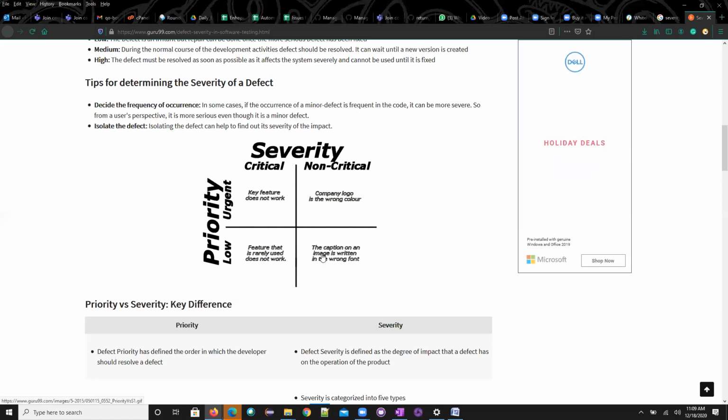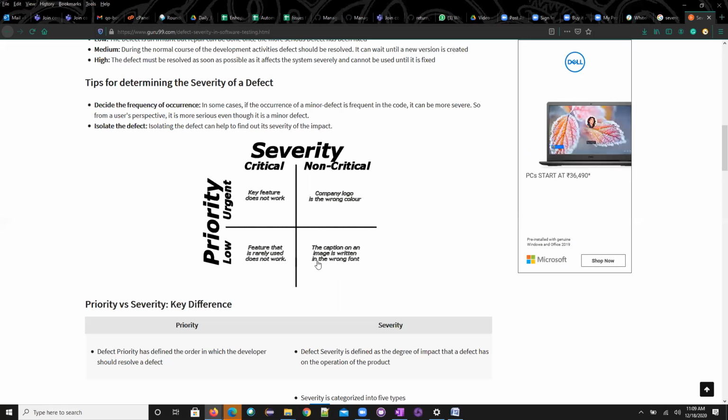And we do have low priority, low severity. For example, a caption or image written in the wrong font. Font size, font name, these things. See, you need to understand here, they are not saying the caption itself. If the caption is wrong, then it will go to a different quadrant. But here they are saying colors, and these are very cosmetic, low priority, cosmetic severity. So colors, fonts, font sizes, alignments, all these things will be part of low severity, low priority.